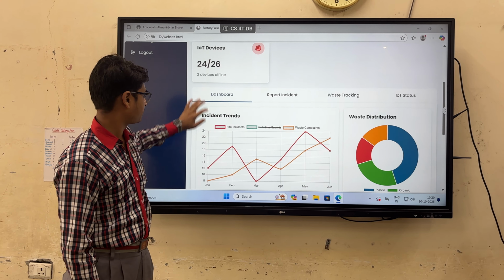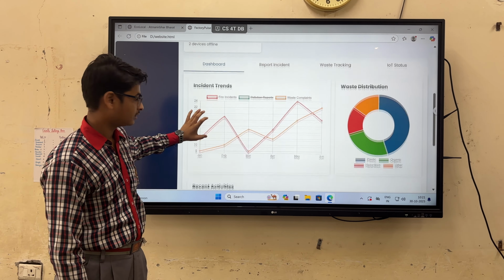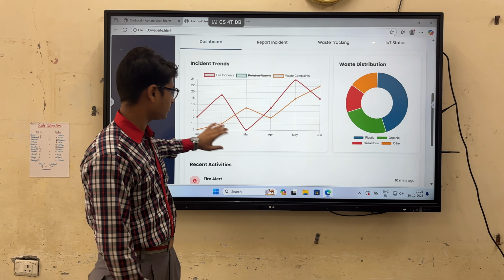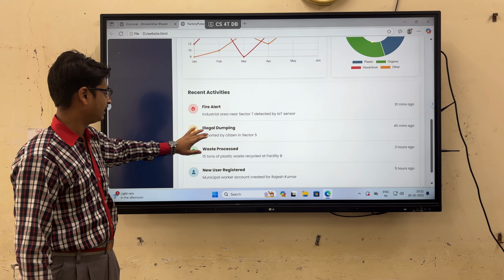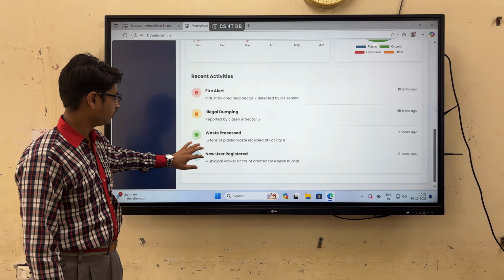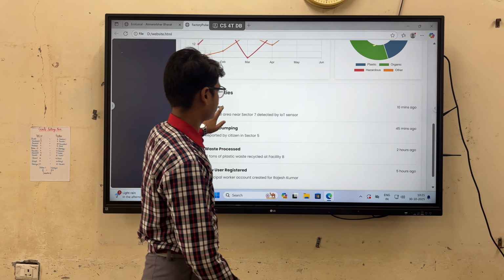This is the dashboard of the website. Again, these are the month-wise stats from the industrial area. These are some notifications: fire alerts, illegal dumping, waste process, new year registration, every type of notification.